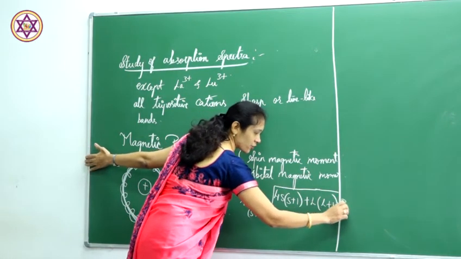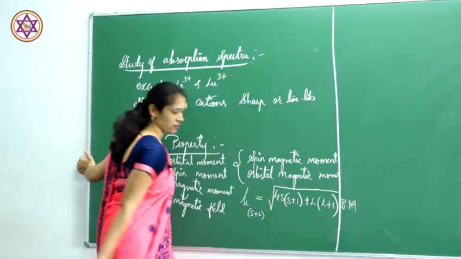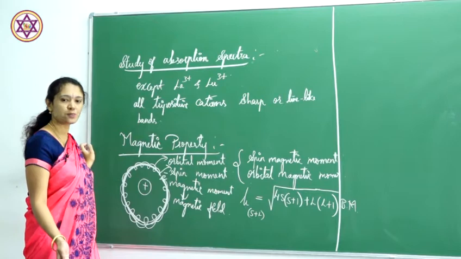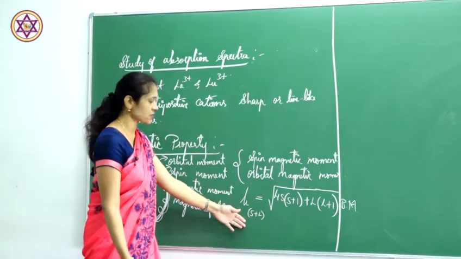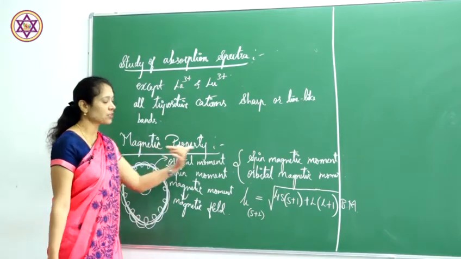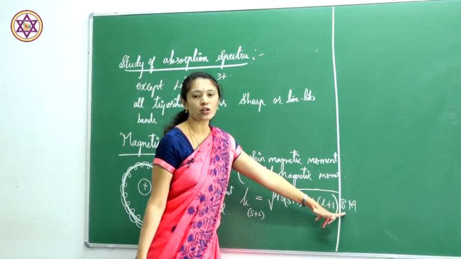The unit is Bohr magneton. Even for transition elements, the unit is Bohr magneton, and even for lanthanoids the unit is Bohr magneton.